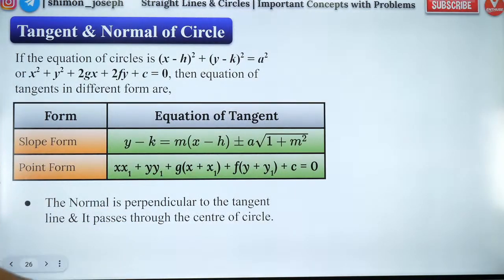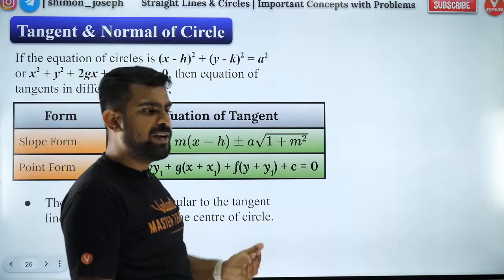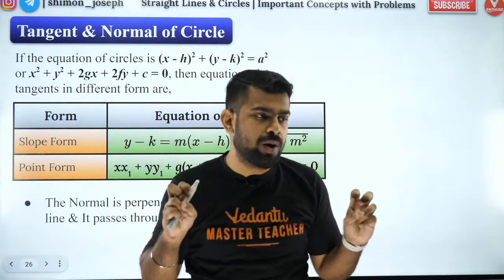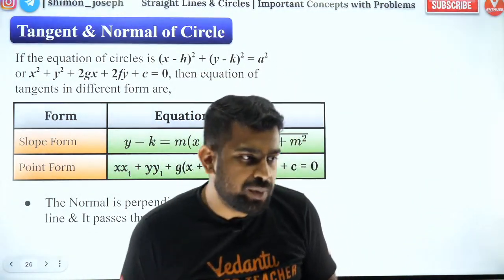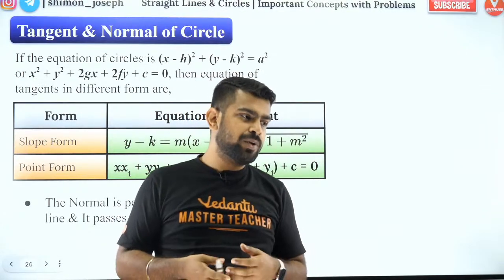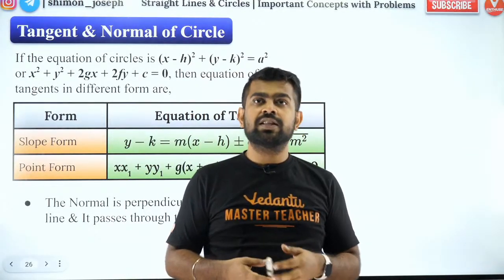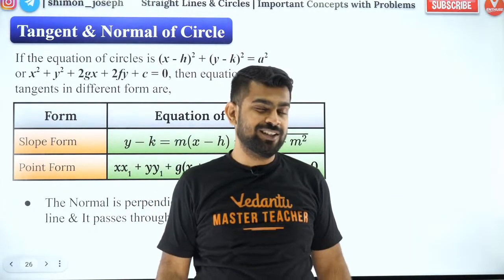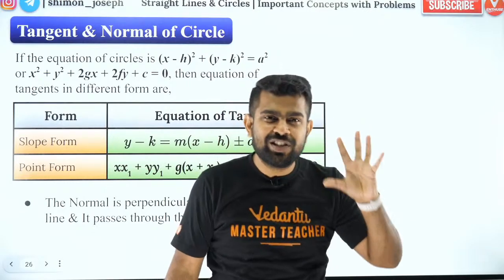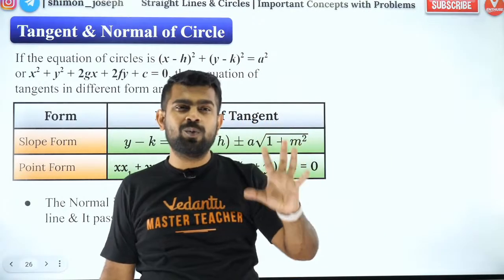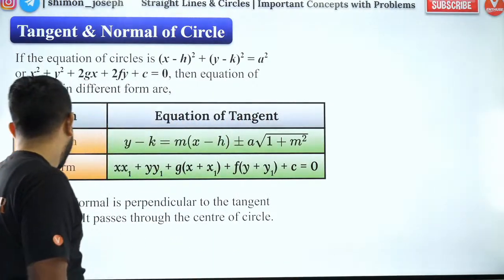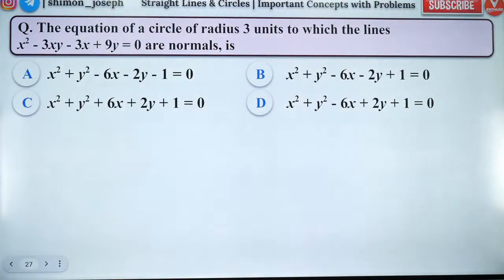So what is a normal? Normal is a line which is perpendicular to the tangent, and for a circle, normal has a special property. What is that special property? The special property of normal is it passes through the center of the circle. Don't ever forget that. For a circle, normals always pass through center. This is quite important. Okay. So with that said, let's go to some questions.